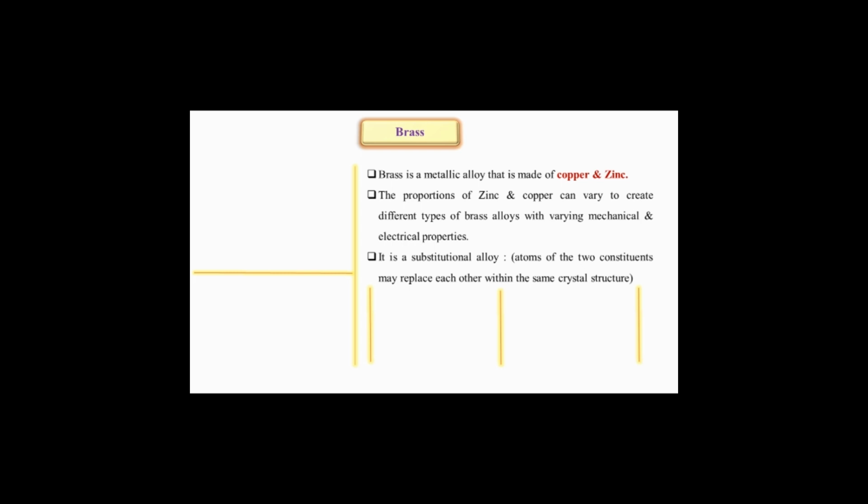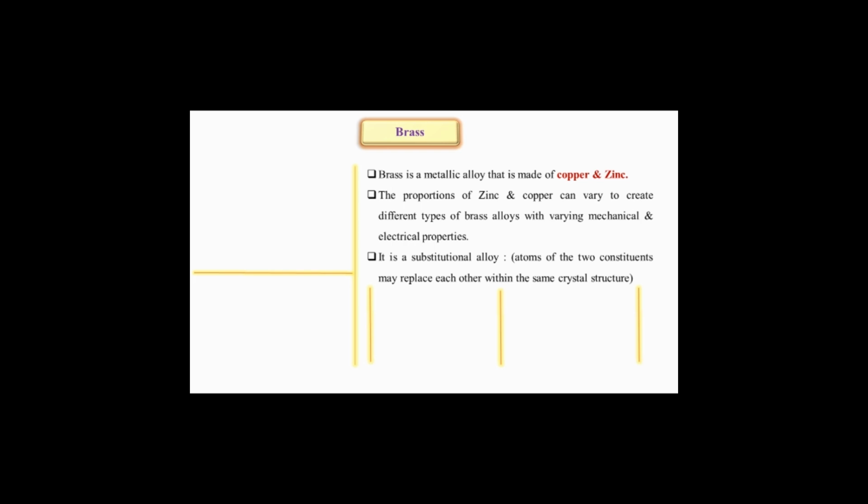The proportions of zinc and copper can vary to create different types of brass alloys with varying mechanical and electrical properties. It is a substitutional alloy. Atoms of the two constituents may replace each other within the same crystal structure. So brass is a substitutional alloy.